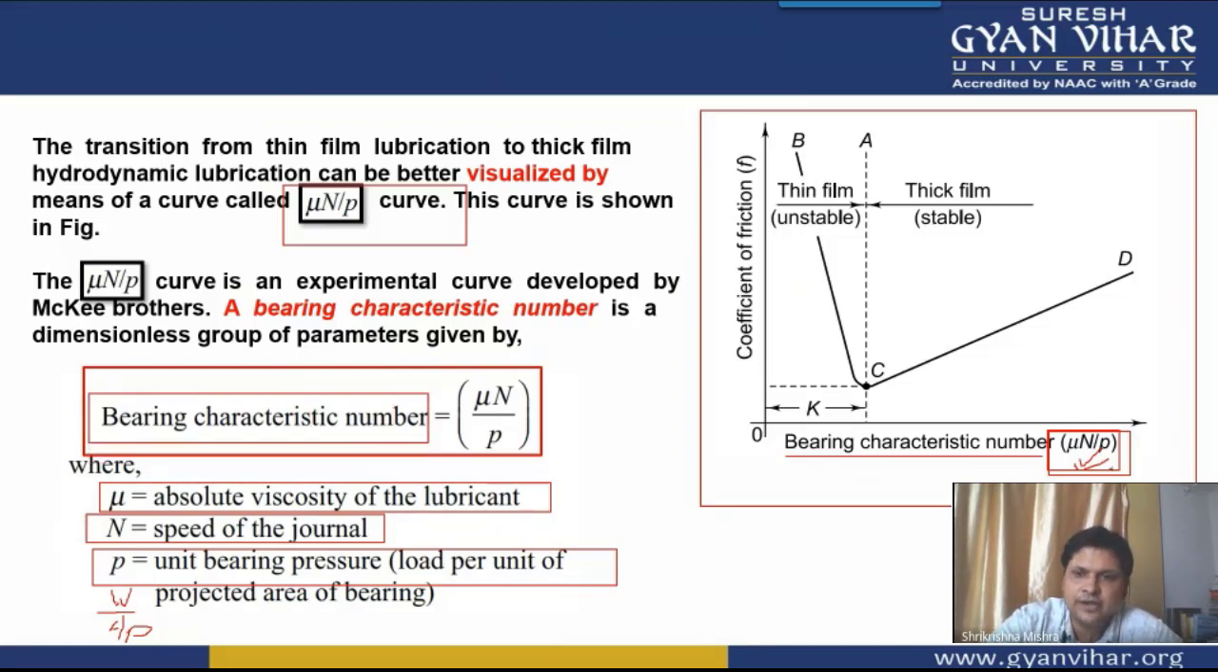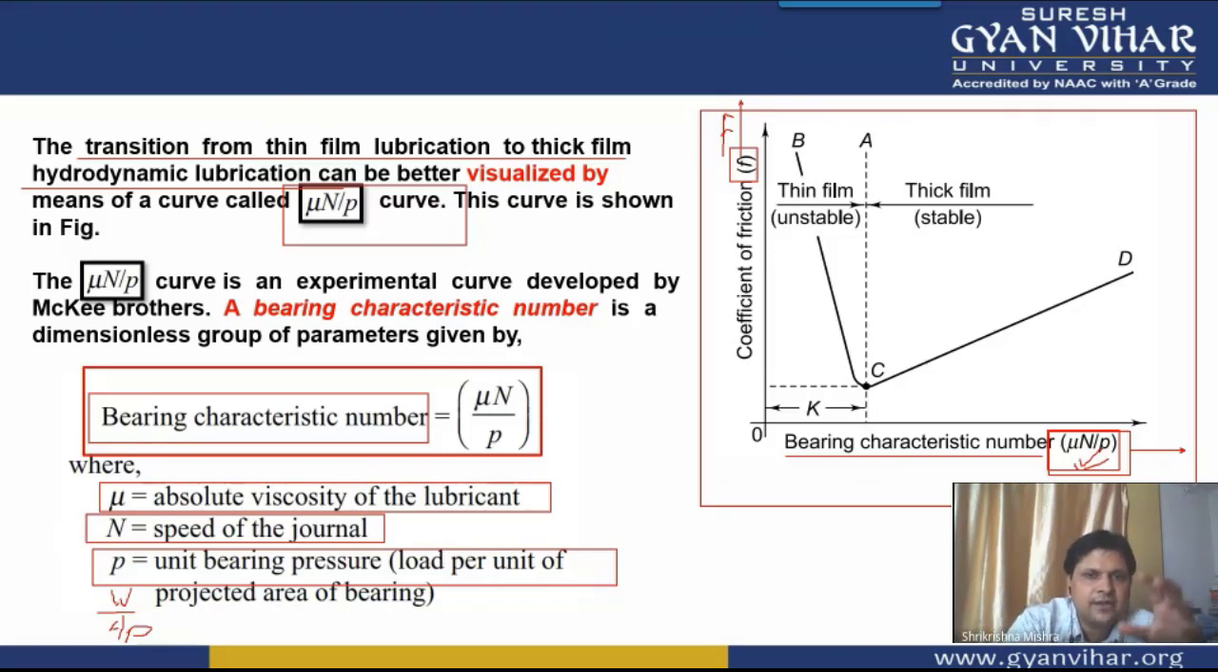So mu n by p is a number which is known as the bearing characteristic number. On the y-axis we are taking the coefficient of friction, which we are writing as F. Now, why has this curve been made? Because it shows the transition from thin film lubrication to thick film hydrodynamic lubrication. Just now I told you that there are three stages: when the journal was stationary, when the journal has started rotating, and when the journal has gained sufficient speed.